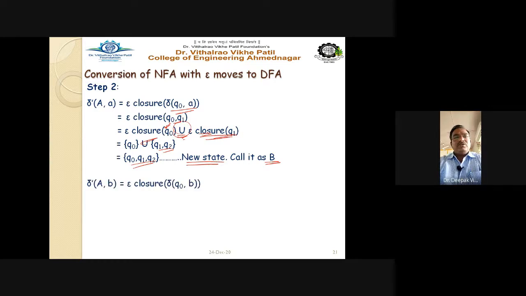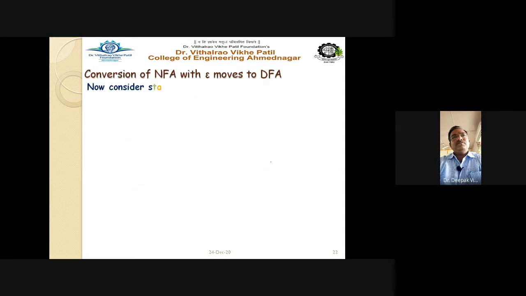Now capital A on small b is equal to E closure of delta Q0 on B. Q0 on B goes nowhere, so that is marked as phi. So the answer is phi. Now take B. Consider the state B, that is Q0, Q1, Q2.